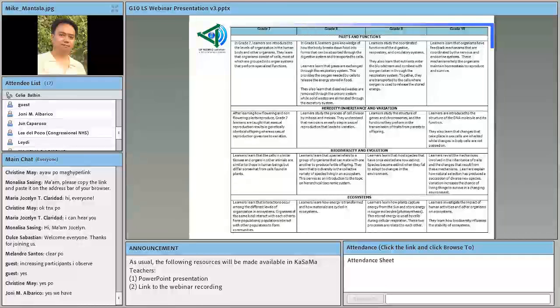I'm sure you are familiar with this page in the curriculum guide for science. Looking at it again, how do you think do the concepts in life science spiral across grade levels? As with the previous grade levels, grade 10 life science has these 4 strands: parts and functions, biodiversity and evolution, heredity, and ecosystems.